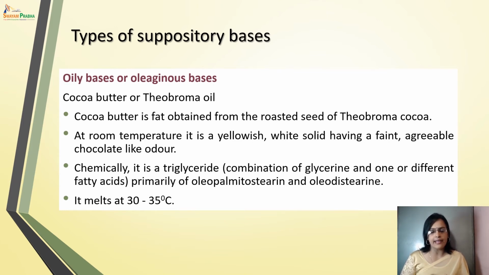Chemically it is a triglyceride, a combination of glycerine and one or more different fatty acids. You can take the example of oleopalmitostearin and oleodistearin. It melts at a temperature range from 30 to 35 degrees centigrade.